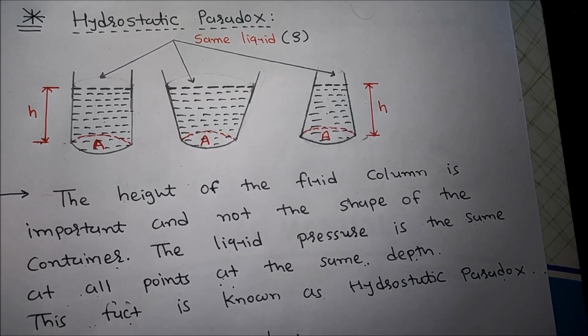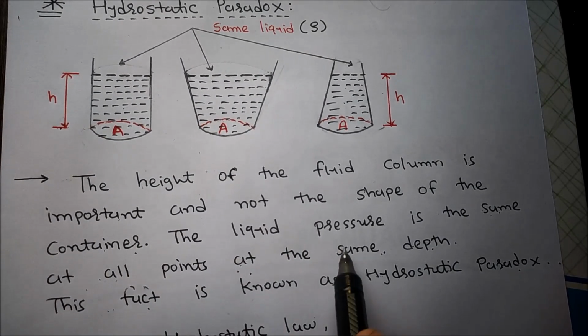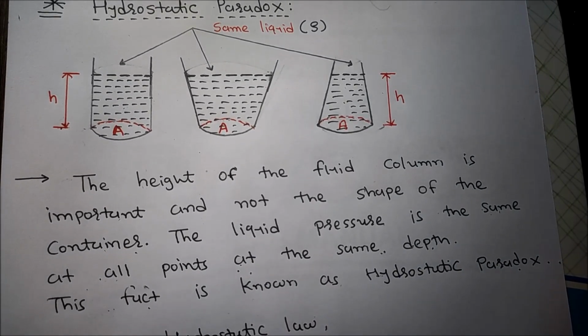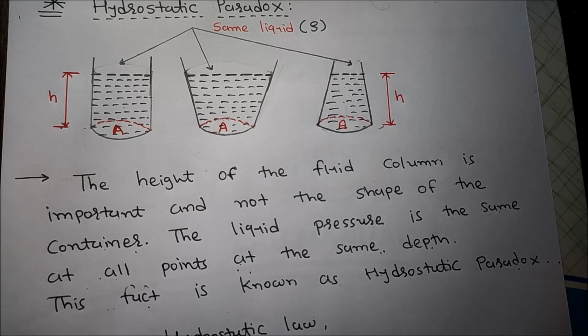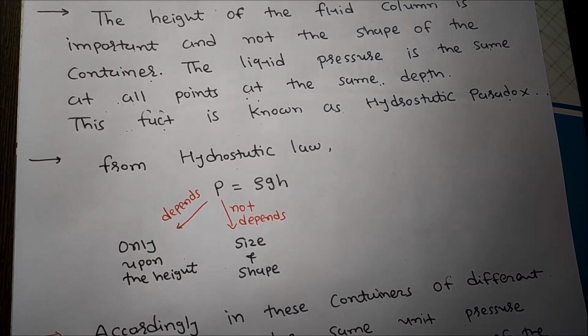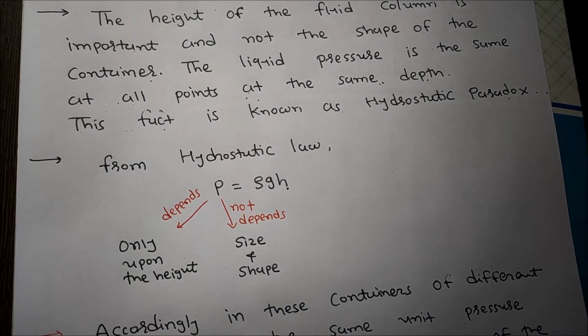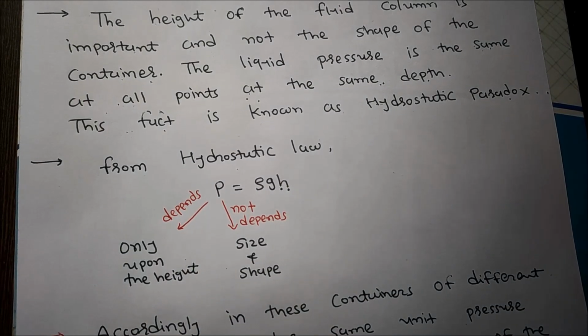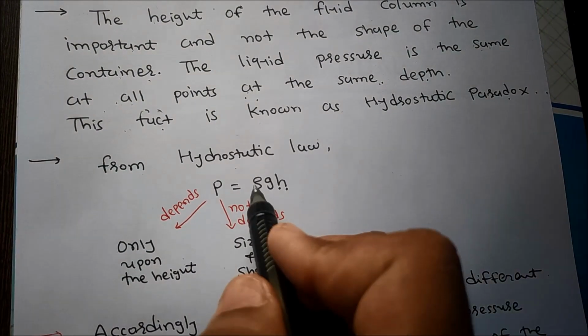How can we say that the liquid pressure is the same at all points at the same depth? We know the hydrostatic law. The hydrostatic law states that the rate of increase of pressure in the vertically downward direction at a point in a static fluid must be equal to the specific weight of the fluid. That means P is equal to rho g h. From this equation, clearly we can say that the pressure intensity depends only upon the height of the liquid column and not on the size and shape of the container.